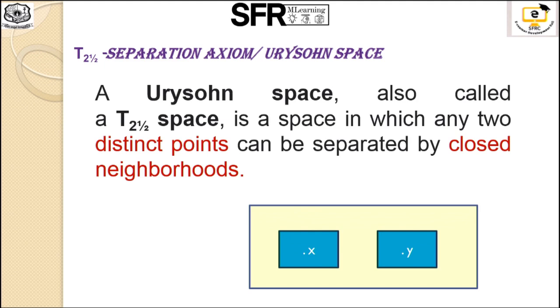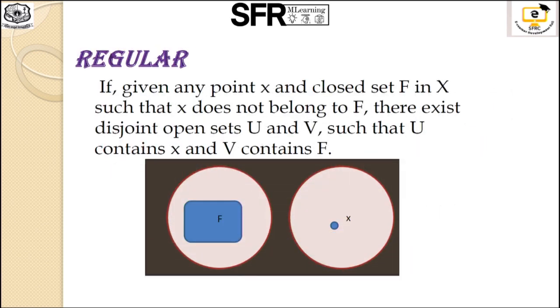Next, the T2½ separation axiom, which has a special name, Urysohn space. In this case, any two distinct points can be separated by closed neighborhoods. In previous cases, we considered only open sets. Here, two distinct points X and Y are separated by two disjoint closed sets. Then it is called a T2½ space.